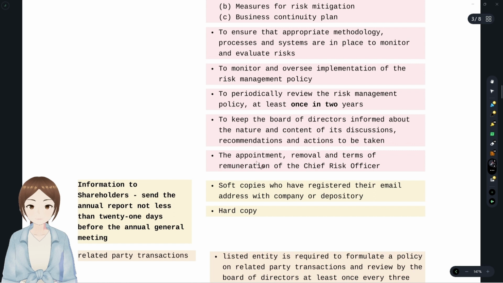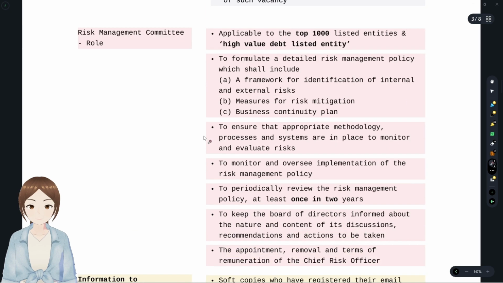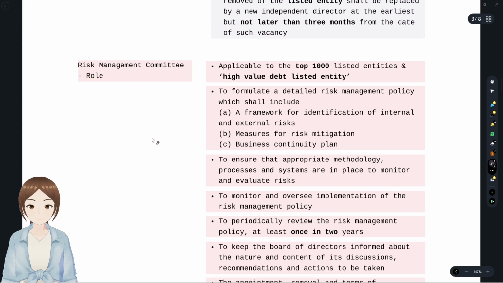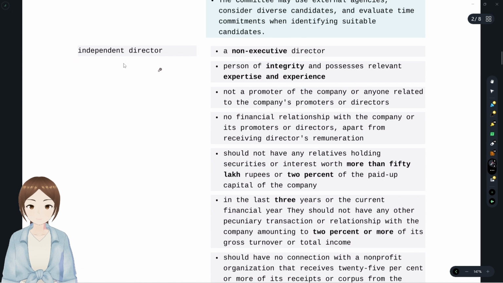And the appointment, removal and terms of remuneration of the chief risk officer also come under the risk management committee. Now we'll see the amendments with regards to independent directors. An independent director should always be a non-executive director. We know that. And he should be a person of integrity, expertise and experience. Why do we look only for the independent director's experience, expertise and integrity?